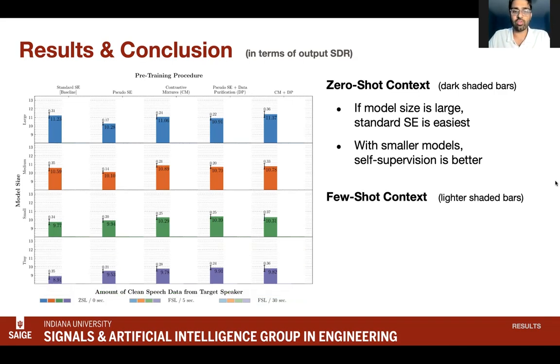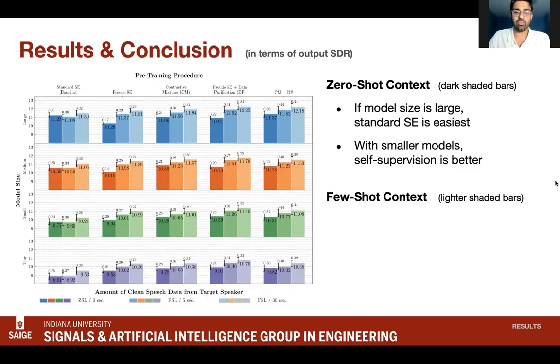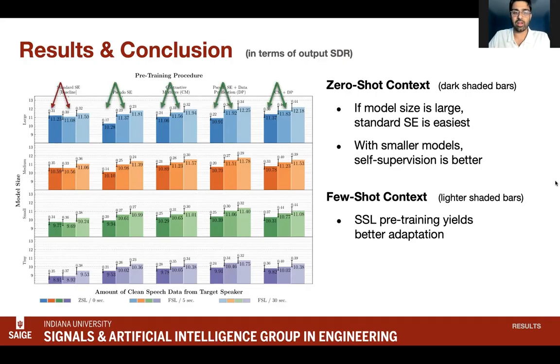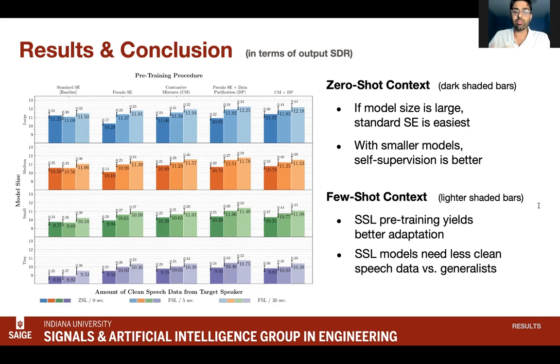Now we'll consider the few-shot context, where we do have some clean speech enrollment data from the target speaker. The lighter bar represents 5 seconds of clean speech, while the lightest bar represents 30 seconds of clean speech. We can see that for all model sizes, self-supervised pre-training allows for better adaptation when given the clean speech. In fact, the generalists do not see any improvement with only 5 seconds of few-shot data. Most notably, the performance obtained by a generalist fine-tuning over 30 seconds can be exceeded with only 5 seconds or less of the self-supervised pre-training.